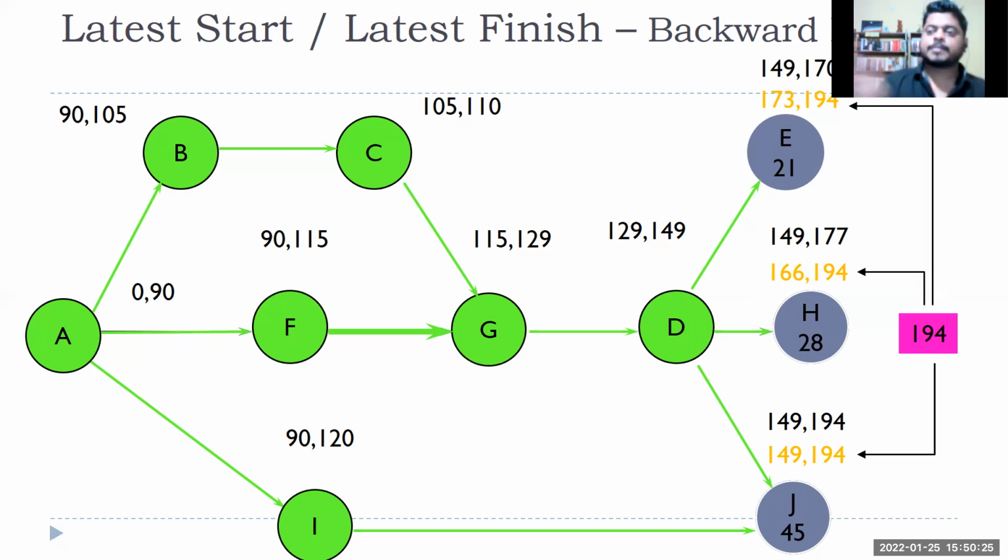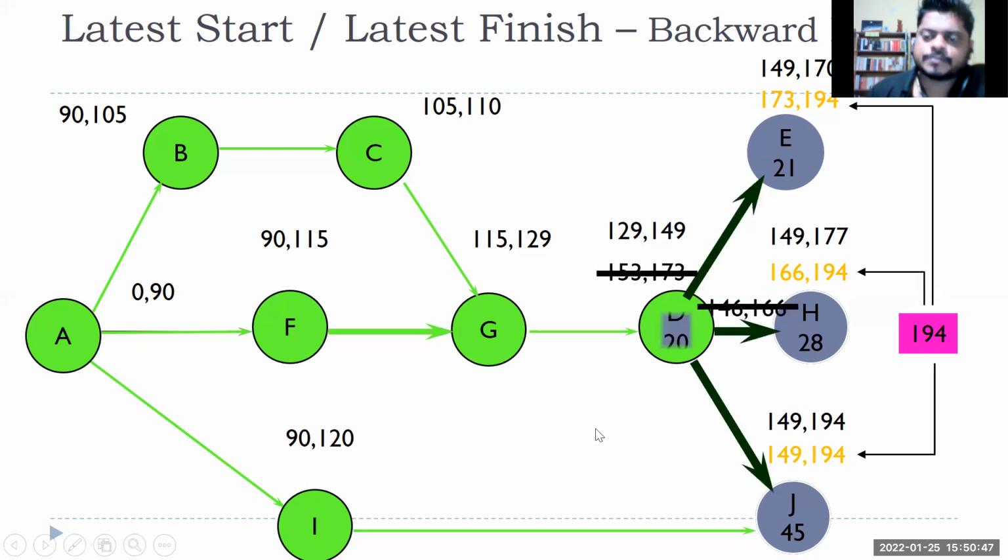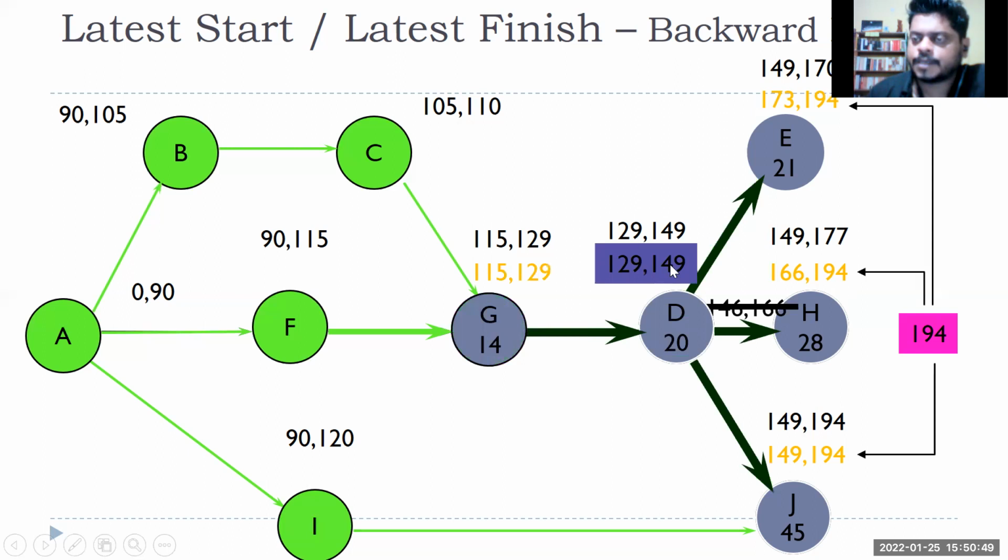So initially you did a forward pass. When you are coming by the backward pass, trying to find out late start and late finish, try to take the lowest number. While going forward, try to take the highest number of days. While coming back, try to take the lowest among the late starts, right? 173, 166, 149. So we'll take 149 as my late finish, then minus 20 is 129, right? Because if I delay this task, this other task also will get delayed and my project will completely get delayed.